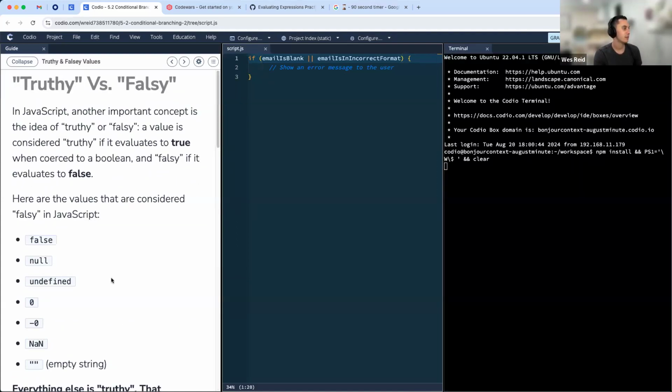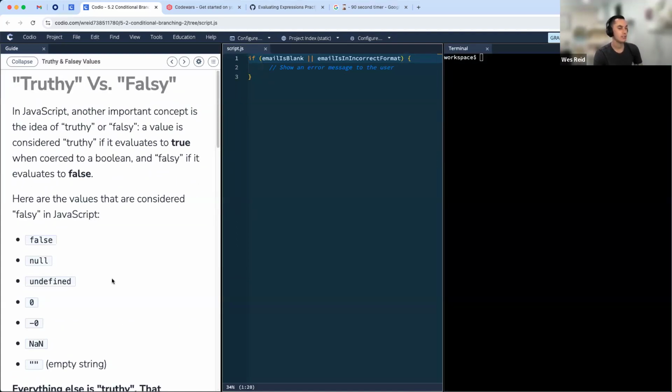All right, let's move ahead and talk about this concept of truthiness and falsiness. I don't know why, this is one of my favorite little topics in programming because it just feels very silly to me to talk about truthiness and falsiness.